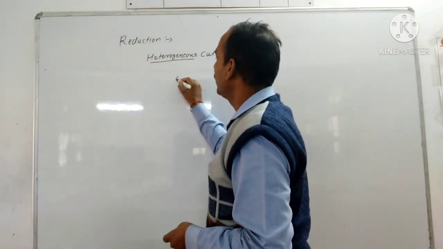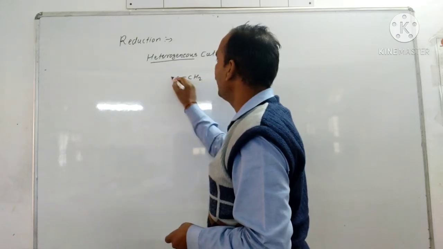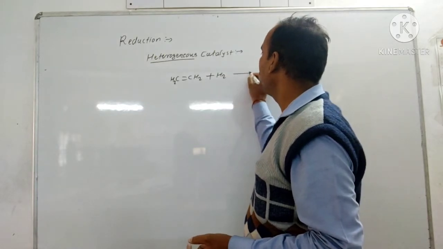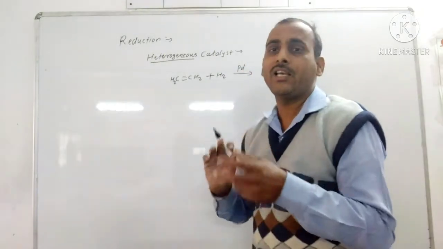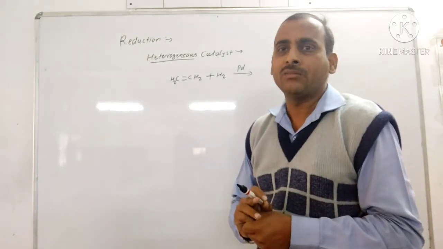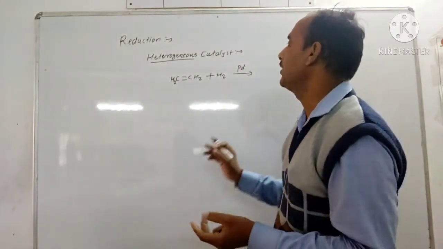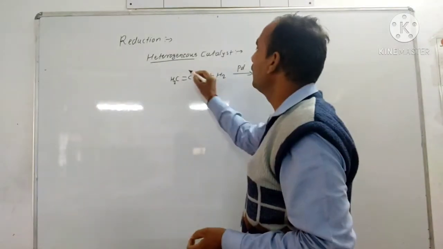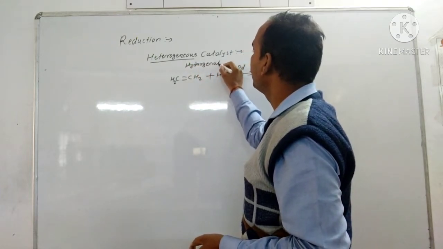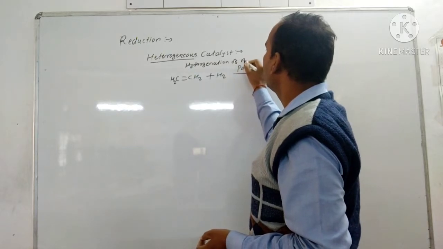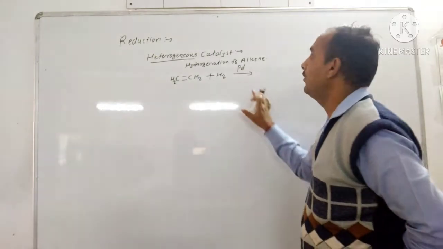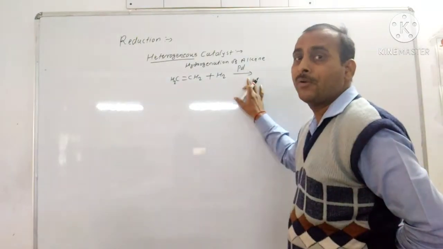Now, for example, a carbon-carbon double bond is reduced by catalytic hydrogenation using palladium, nickel, Raney nickel, or platinum as a metal catalyst. So this reaction is called catalytic hydrogenation, means here hydrogenation of alkene.